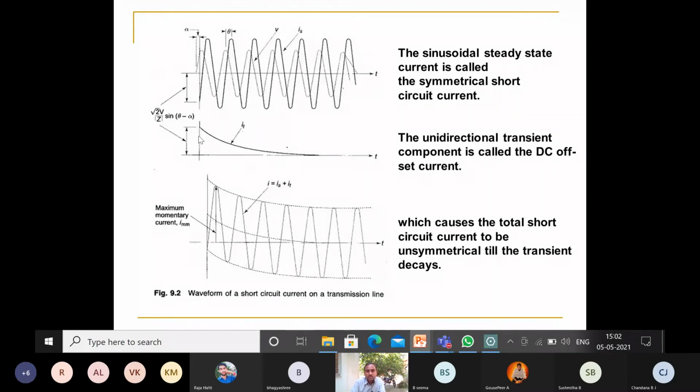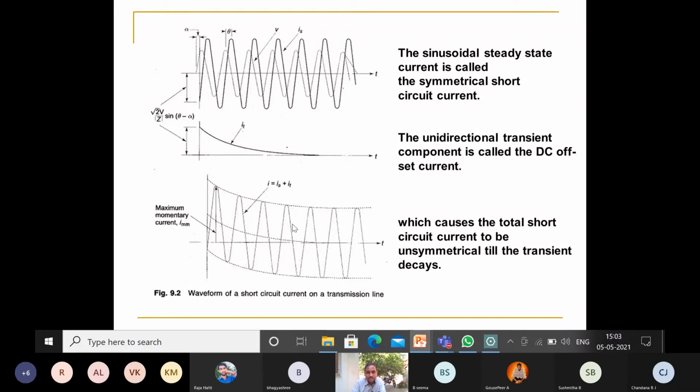So this is decreasing in nature, this is constant. At the starting period, up to here, if we add these two waveforms, the total waveform will be decreasing to some extent. This is called the maximum momentary current. Whatever the first maximum peak is, that is called the maximum momentary current, which is to be calculated. And after some time, it will be symmetrical, or it will be steady state.